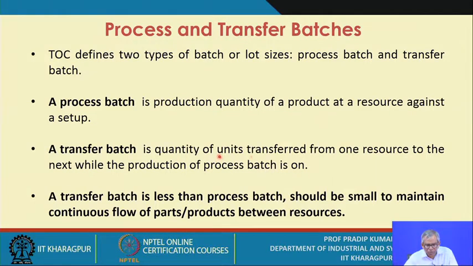A transfer batch is the quantity of units transferred from one resource to the next while the production of the process batch is on. A transfer batch is less than the process batch. It should be substantially less than the process batch. If you can do that, if your system permits it, then you will find that the entire material flow becomes much smoother. And this transfer batch should be as small as possible to maintain continuous flow of parts and products between resources.